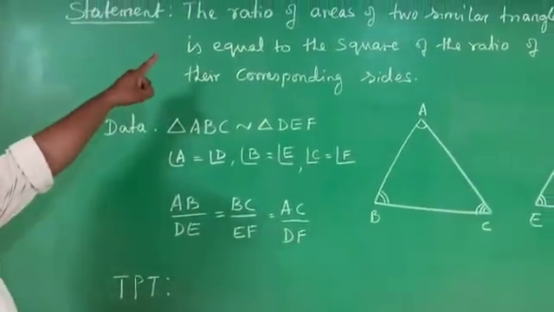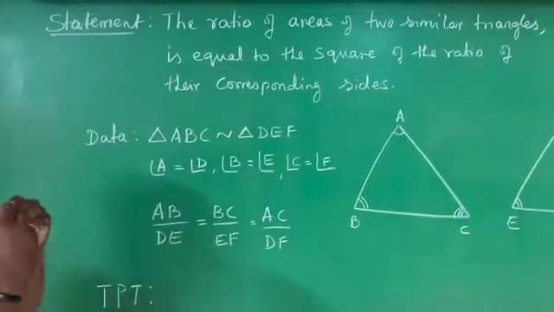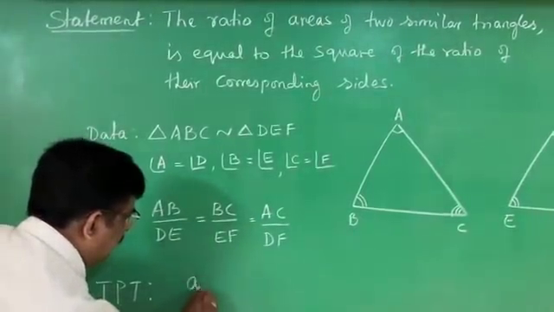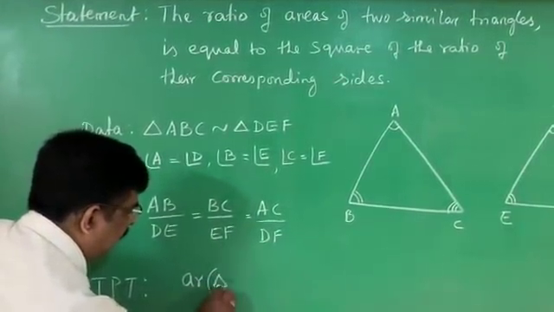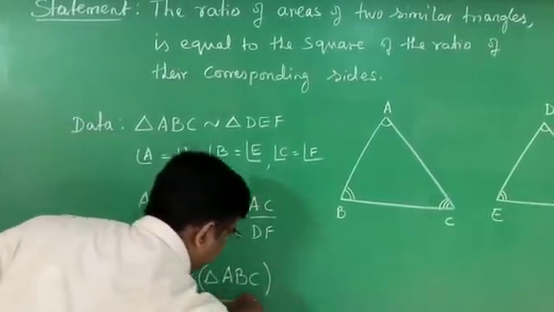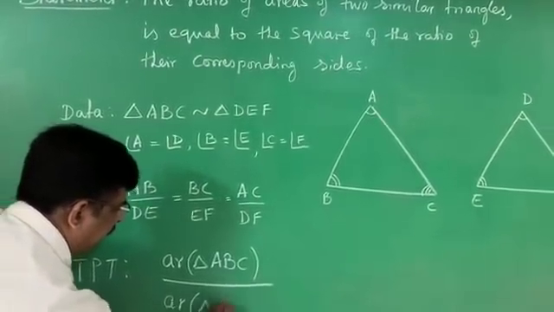Statement, you have to read the statement. The ratio of areas of two similar triangles. We have to make a ratio of two similar triangles. That is area of triangle ABC divided by area of triangle DEF.